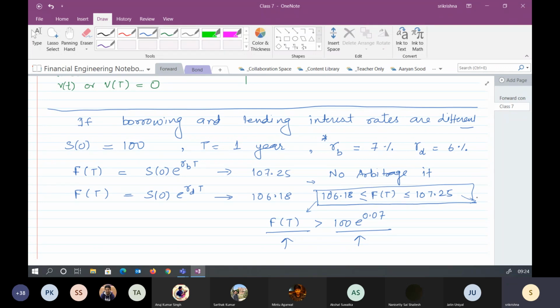So there are two things. If we assume that the borrowing and lending interest rates are the same, you will have a point solution. Whereas if we assume that borrowing and lending interest rates are not the same, then you will have a range of solutions. Anything between these two is not going to give you any arbitrage. Okay, how many of you have understood this?